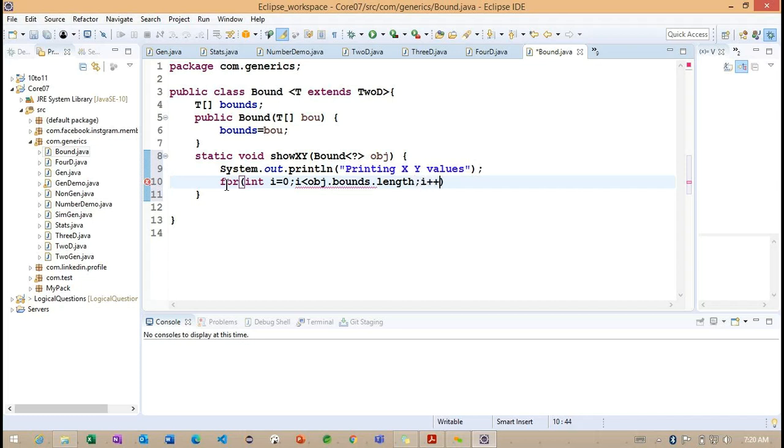Getting the point? Now this is very important here. So how I'm making the condition. And after this, I want to print the information. So what exactly are the objects we are having here? Getting the point? So System.out.println, obj dot bounds, here I want to specify the array. Getting the point? So it's nothing but we are going to load one object. Finally, I'm trying to call the x value.